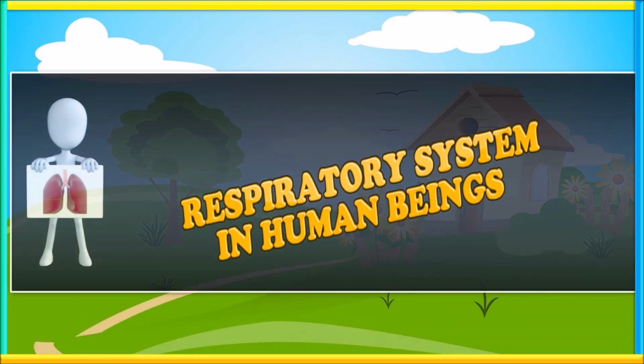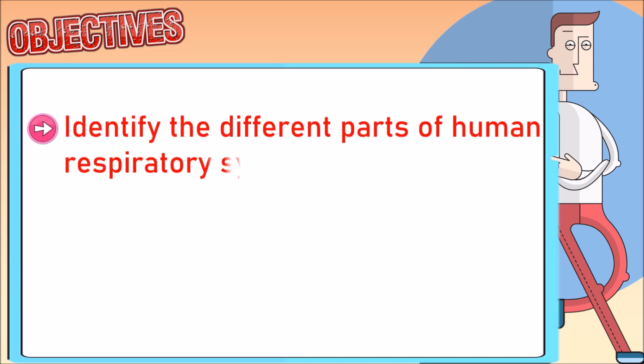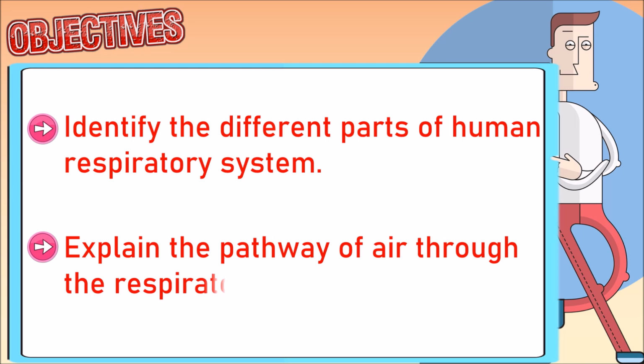Respiratory system in human beings. Objectives. By the end of this video, you will be able to identify the different parts of the human respiratory system as well as explain the pathway of air through the respiratory system.